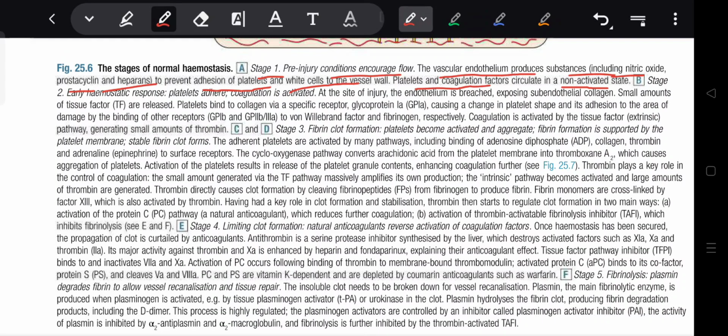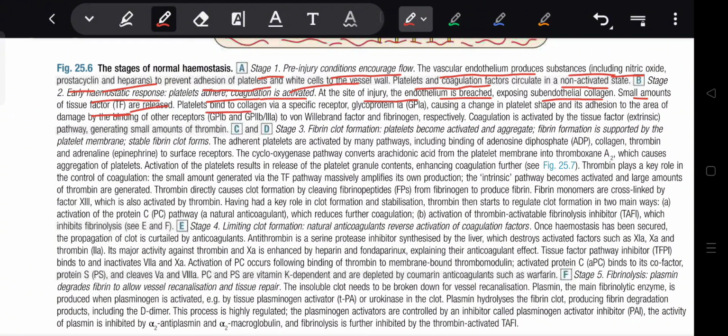Stage 2: early hemostatic response. Platelets adhere and coagulation is activated. At the site of injury, the endothelium is breached, exposing subendothelial collagen. Small amounts of tissue factor are released.